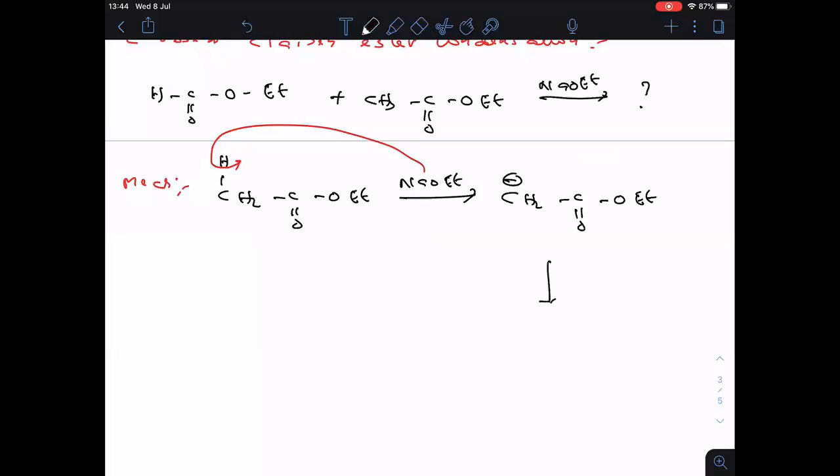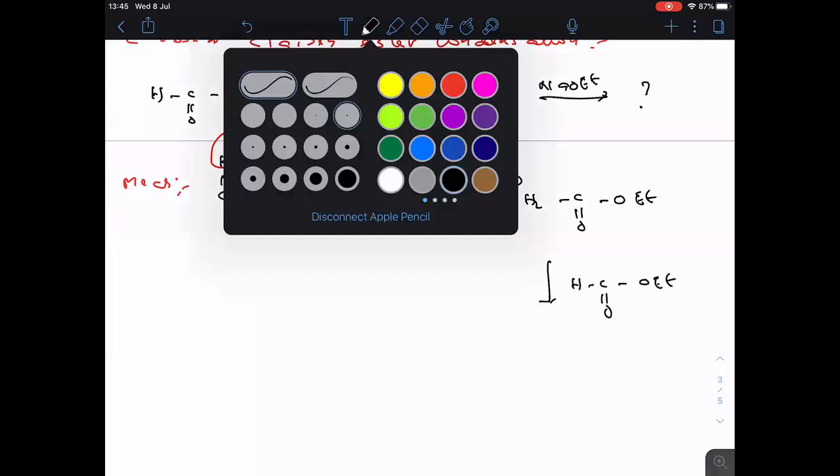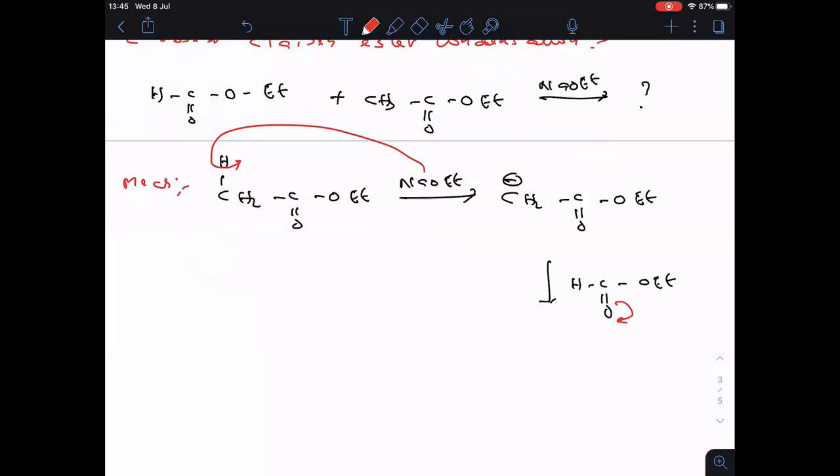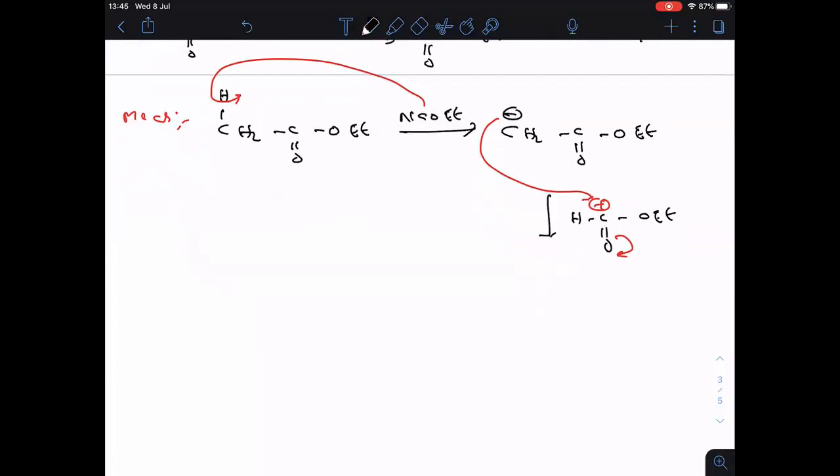Now what happened? This attacks on the other ester, HCOOEt. The pi bond will shift here, carbon gets positive charge. Now this negative attacks on this positive charge, and this is the RDS step of the mechanism. Then what is the thing that we are going to get here? HCO minus, and for this carbon only, OEt is bonded. Then after CH2, C double bonded O, OEt.